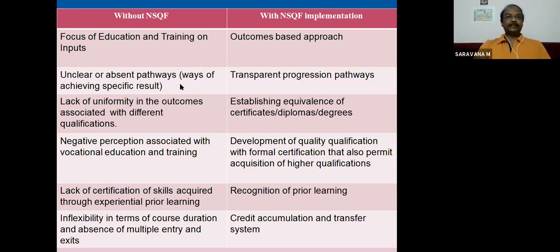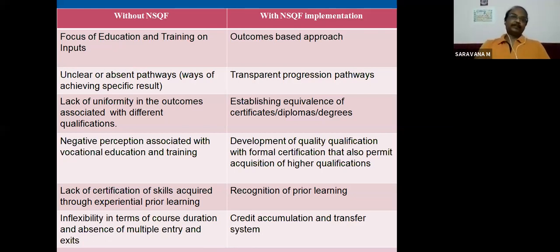Unclear or absent pathways, ways of achieving specific results. So we have seen the pathways, multiple channels and multiple pathways, the advantages of NSQF. Without NSQF, there are no multiple pathways; unclear pathways and absent pathways will be there. If NSQF is implemented, then there are transparent progression pathways. It is transparent what level you have achieved. If one person is certified at level 3, what learning outcomes he has achieved is common, and it is transparent to everybody.